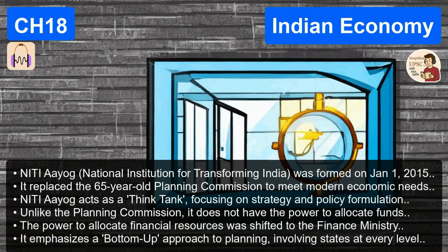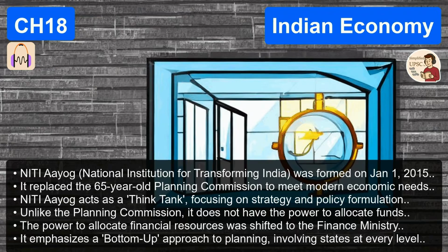Precisely. And their internal structure completely reflects this new reality. The chairperson is still the prime minister, which ensures it retains heavy political weight. Right. But the governing council is where the real magic happens now. Who is on the governing council? It comprehensively includes the chief ministers of all the states and the lieutenant governors of all the union territories.